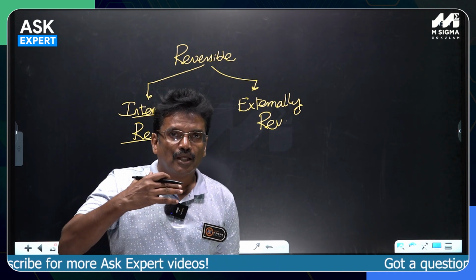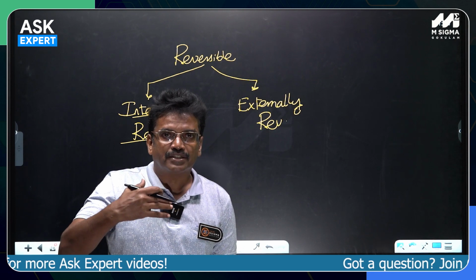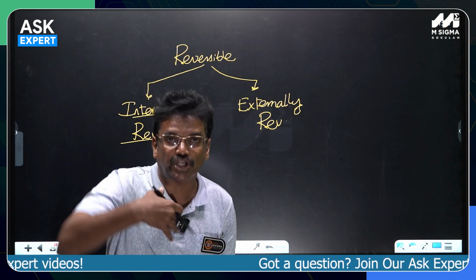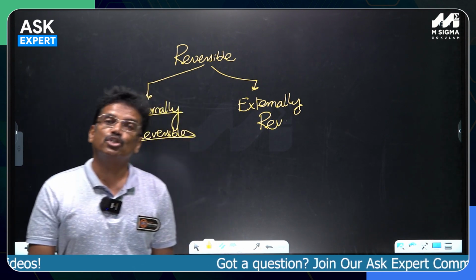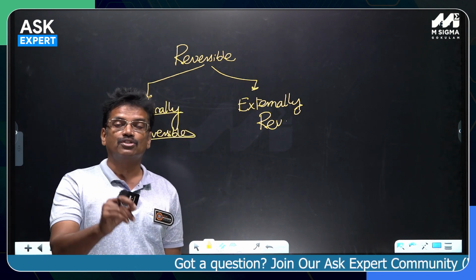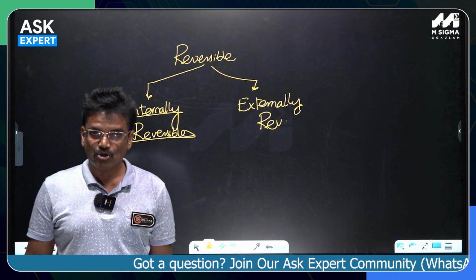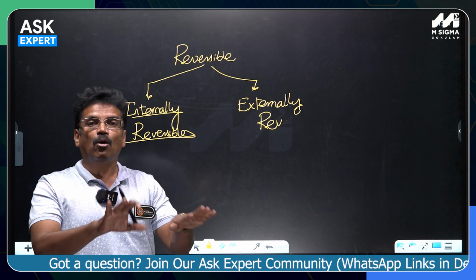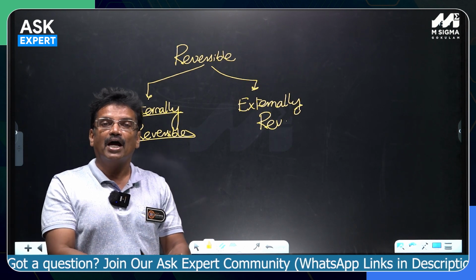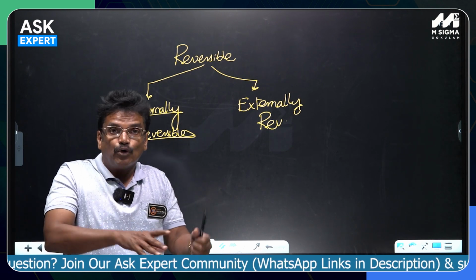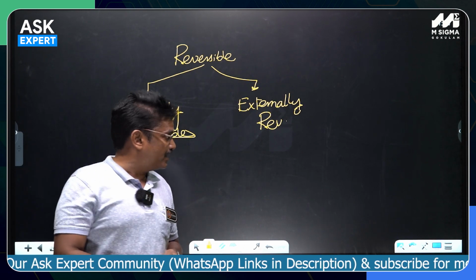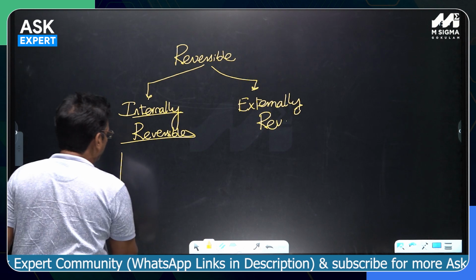That is also called a quasi-static, quasi-equilibrium thermodynamic process. That can be thought of as internally reversible, where all the dissipative effects like mechanical friction are absent, and the fluid doesn't have viscosity. So, when it happens like that, it is called internally reversible.